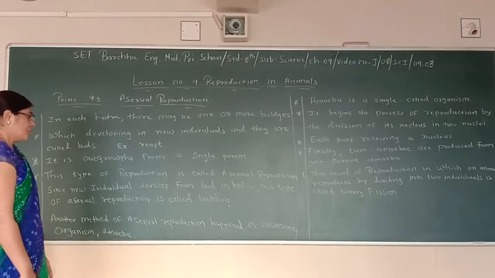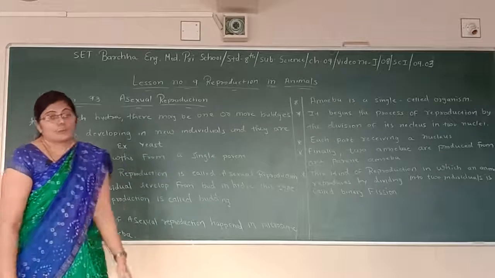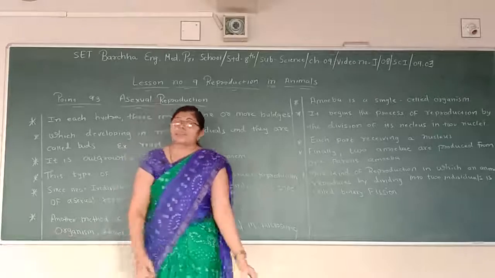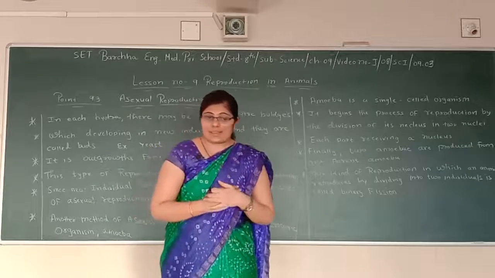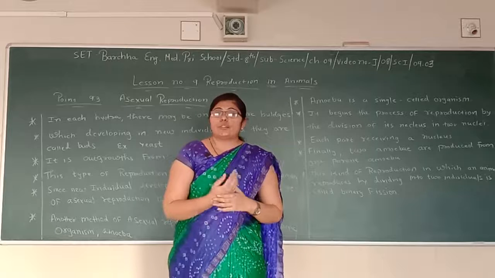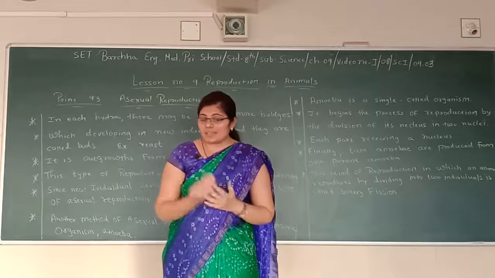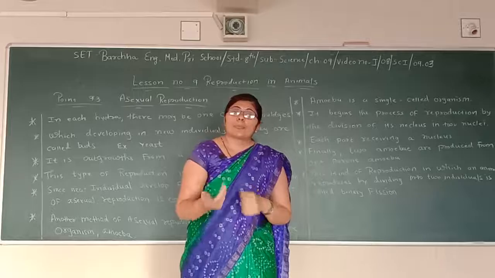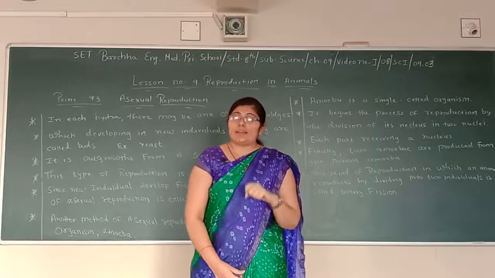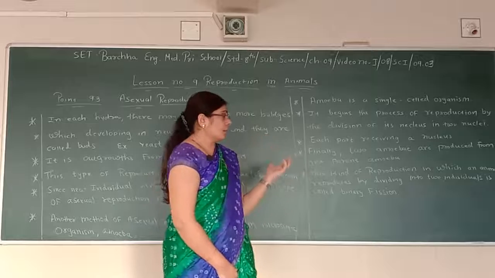Another method of asexual reproduction happens in microscopic organisms and amoeba. What is a microscopic organism? Microscopic organism means a very, very small organism that you can see only with the help of a microscope. You cannot see it with your naked eyes. So that's why they are called microscopic organisms, and also amoeba. So we'll go through the reproduction in amoeba.